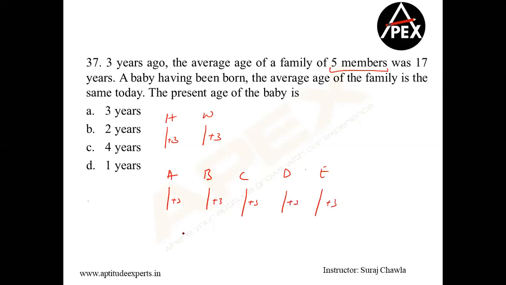Clear? So I do not have the age of the child here. The child is being added later. I do not know whether he was 0 or 1 or 2. I do not know. Somebody had this doubt. Is it clarified?